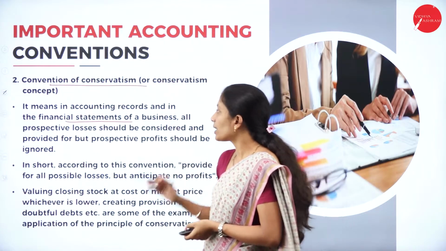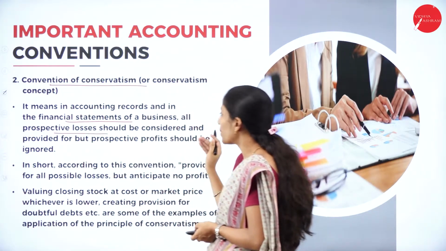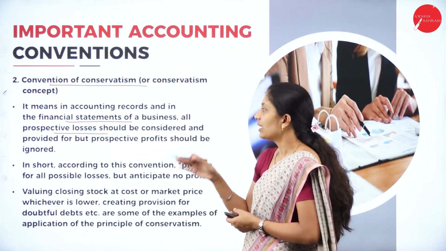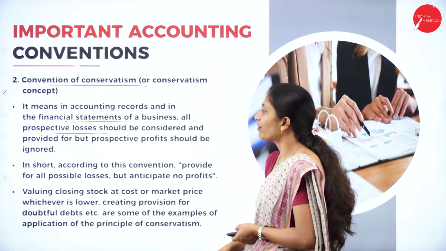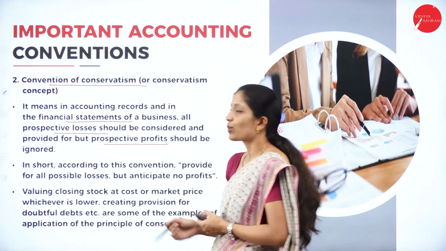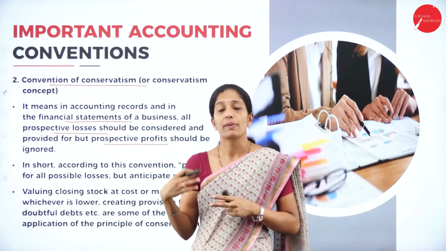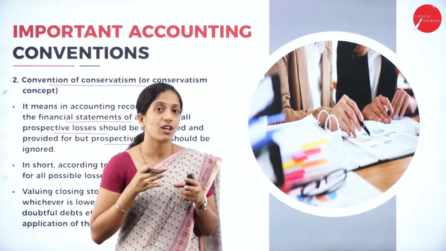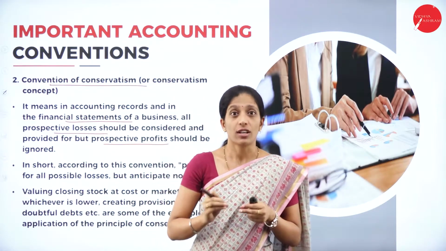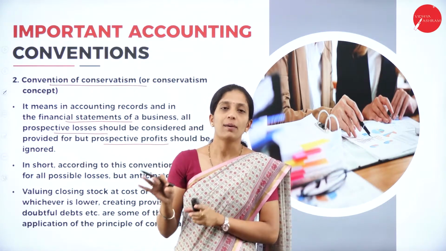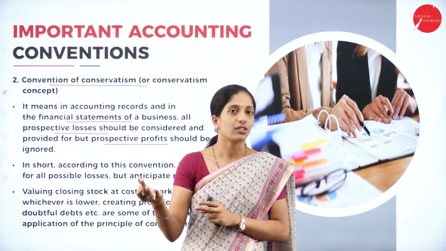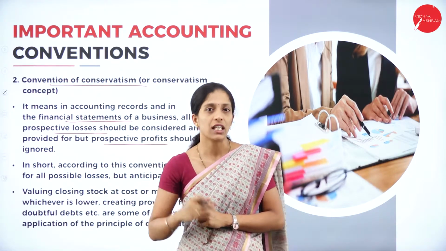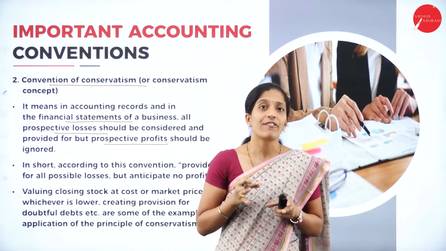That is, all the prospective losses should be considered and provided for, but prospective profit should be ignored. Whatever possible losses we are going to incur in the future, those have to be recorded or given importance, and the prospective profit that we are going to earn in the future has to be ignored. In the sense, be prepared for the worst.